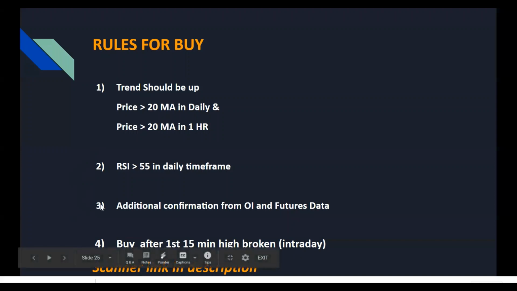I hope you found the video insightful and learned something new. I would suggest you try to implement whatever you have learned, use the scanner properly, and try to take a few trades on the basis of whatever I explained in this video. Going forward, I'll create more videos on how you can use this scanner to create option strategies and other forms of trading.